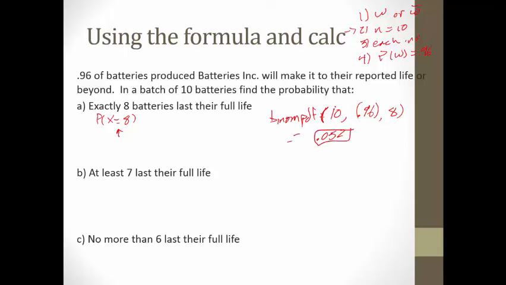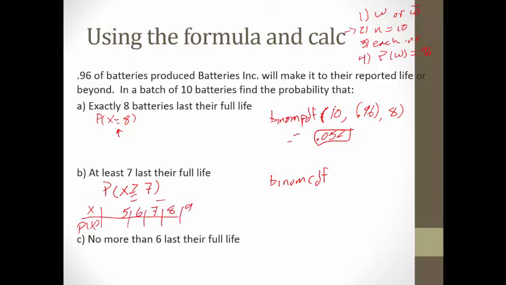Here, at least 7. So probability x is greater than or equal to 7. Again, it's binomial. But this time it's CDF. Now remember, CDF only does less than or equal to, so I got to think for just a second. If this is my chart, I'm going through and all of a sudden I go 5, 6, 7, 8, 9.